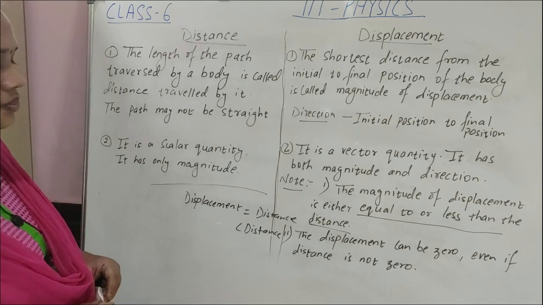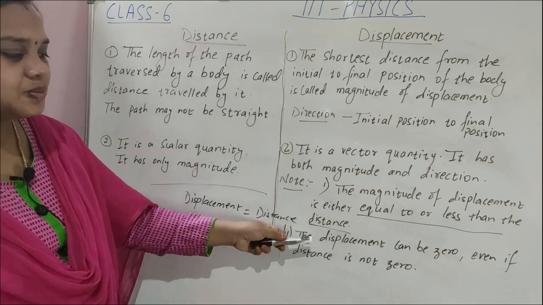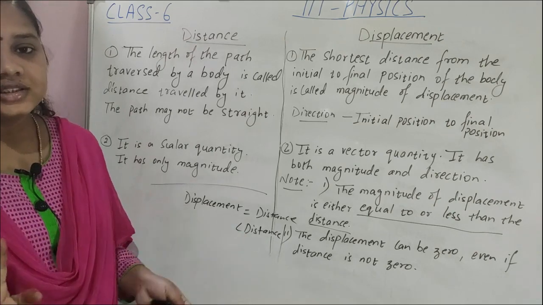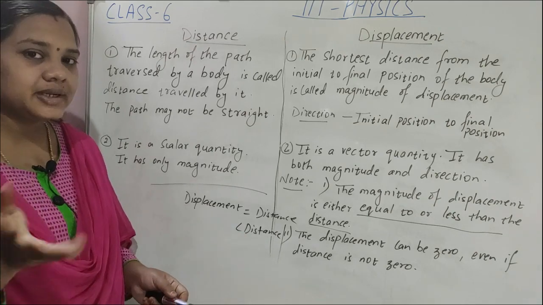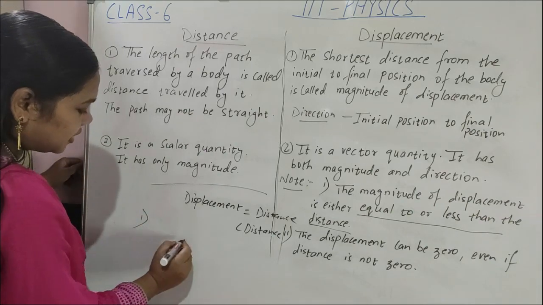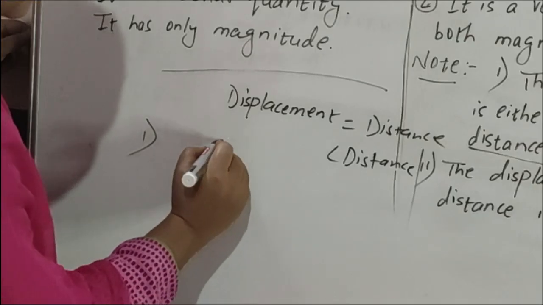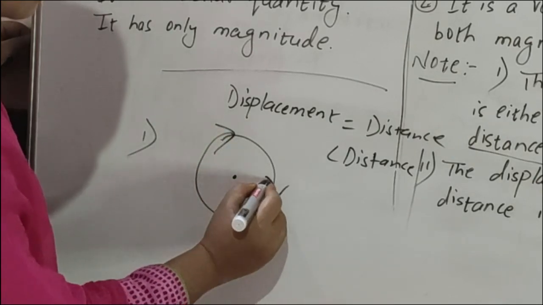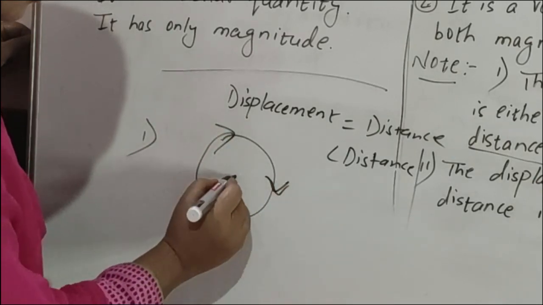Clear? The second point is that displacement can be 0 but distance is never 0. I'll give you one example. Suppose a body is moving in a circular path.